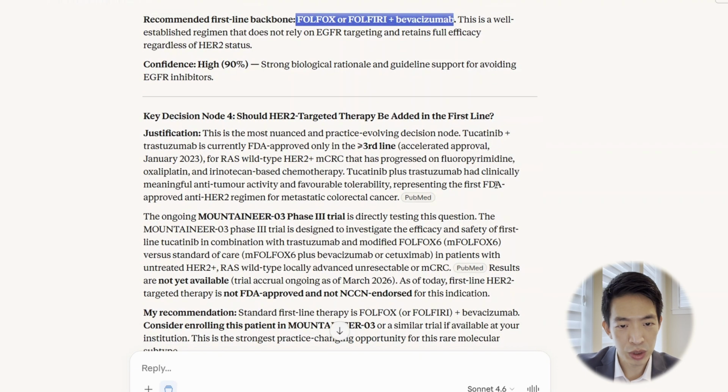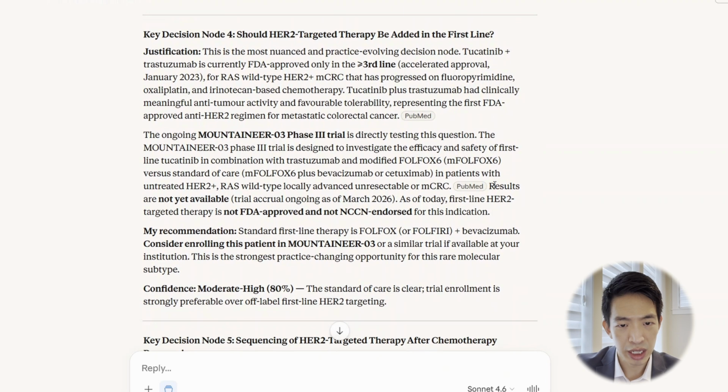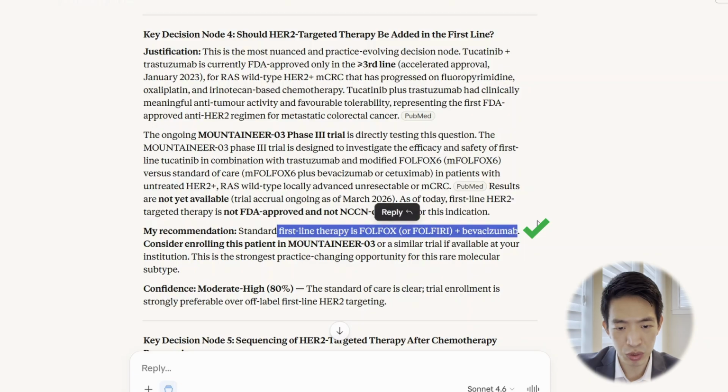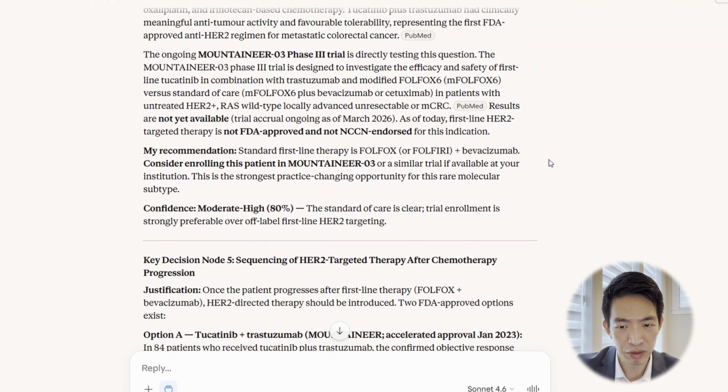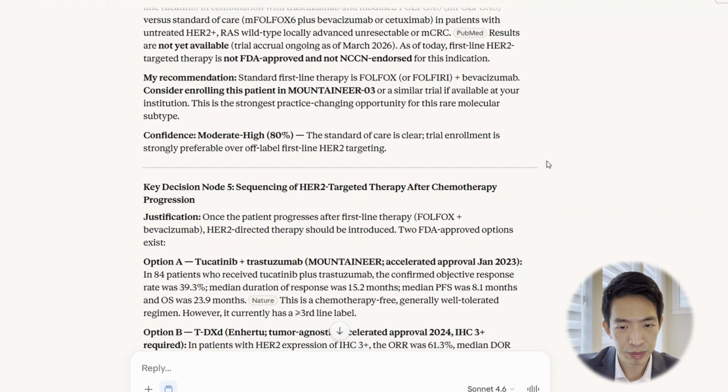All right, so the next decision node asks whether HER2-directed therapy should be added in the first line, which is the exact mistake that it made last time. And it correctly identified that there should not be HER2-directed therapy in the first line, at least based on today's standard, for patients who are able to take intensive therapy. So here it gave the justification based on the current approvals, and it cited the MOUNTAINEER-03 trial as an ongoing trial that's studying this specifically. So it's holding its recommendation for FOLFOX plus Bev, which I think is quite reasonable.